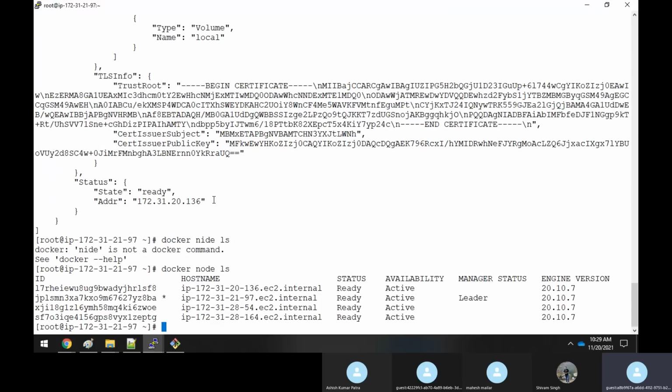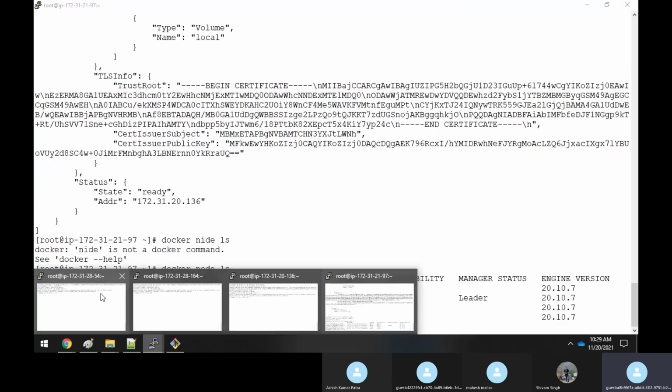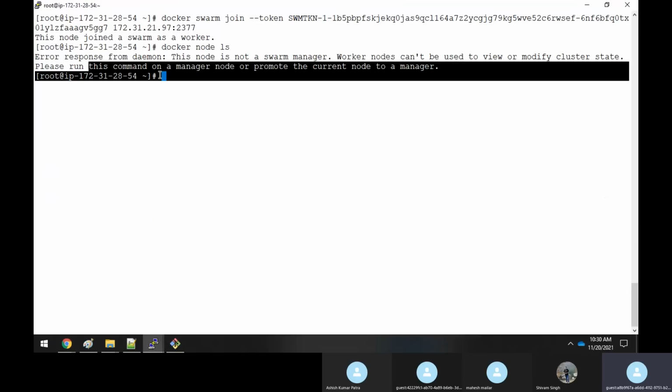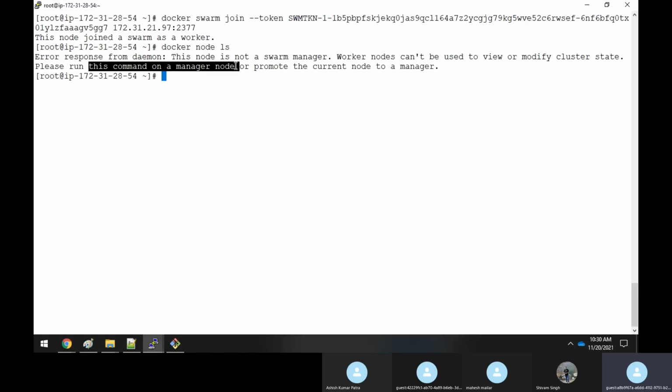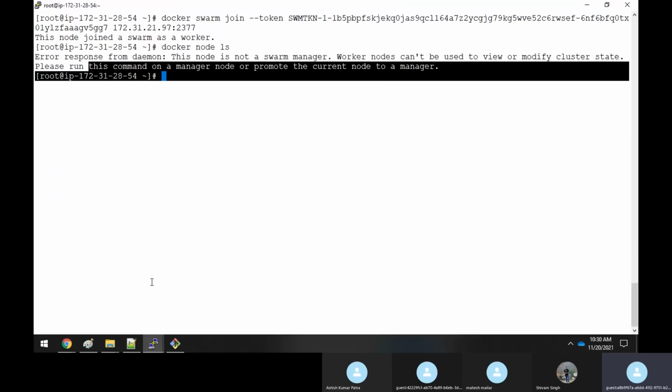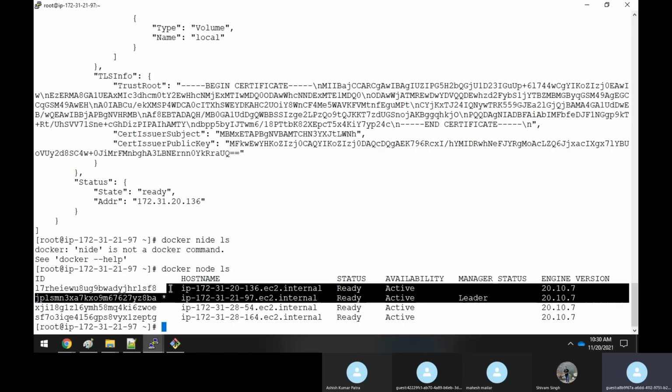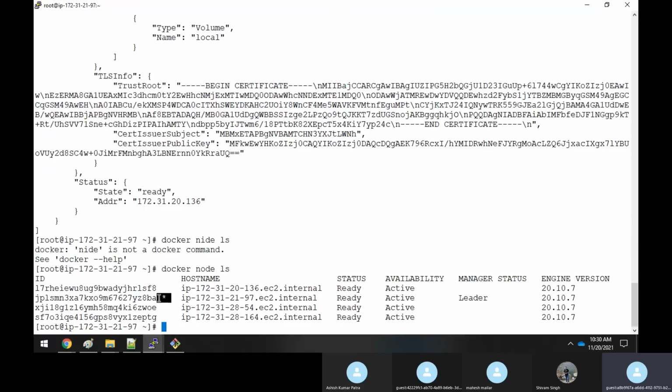Now what is happening here is that when I executed the command docker node ls, it says that this node is not a swarm manager, worker nodes cannot be used, please run this command on the manager node or promote it. So assume that this is my master which is running, and you could even see that this is the leader or the master, and you could even see a star here. The star also signifies that this node is a master node.